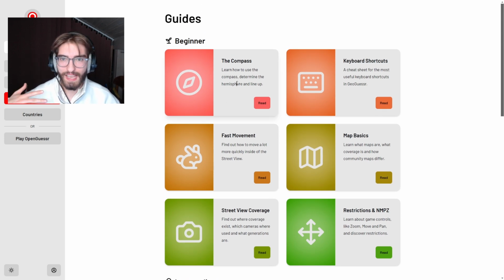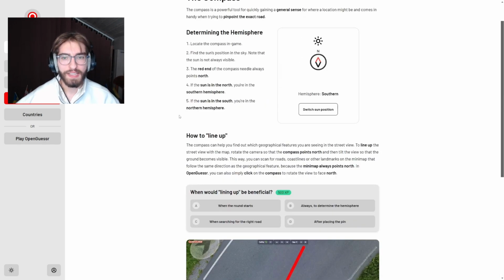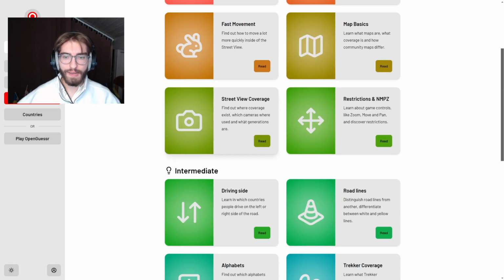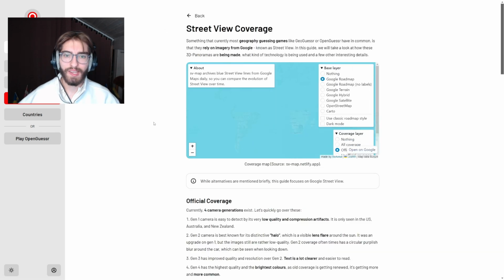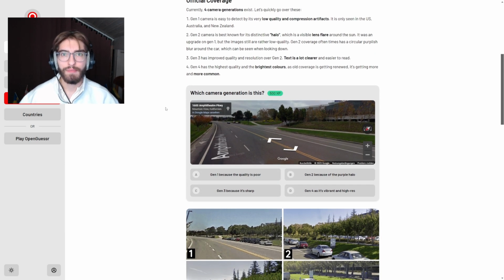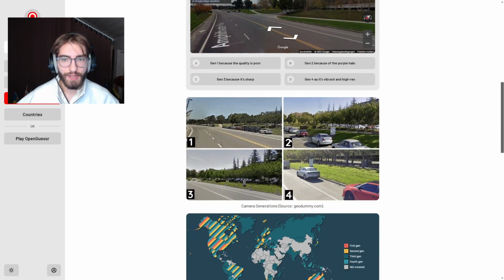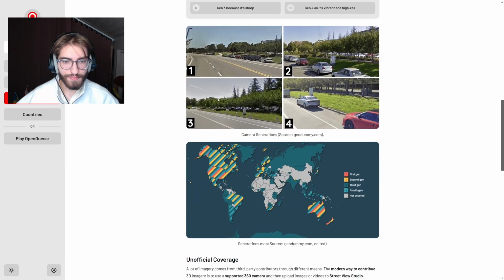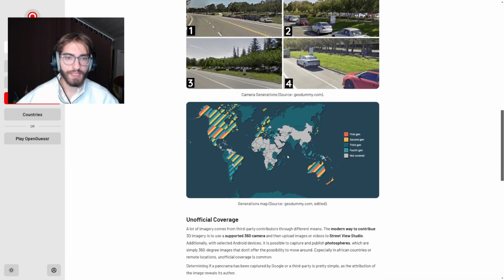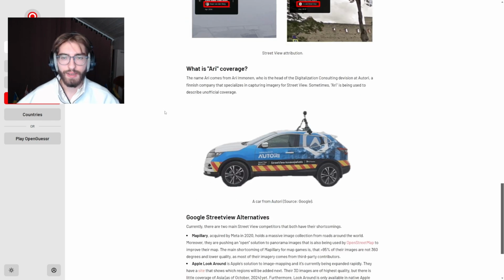So for example, just the basics, if you want to know how to use the compass ideally, so that you know where the sun is and how to angle up roads, everything is explained here. So this is great. Or for example, Street View coverage, just knowing which countries have Street View, you can see that here. And then it also explains what camera generations are. I think that's a very important thing for beginners to distinguish. This is explained very well. Here you can see which countries have which camera type and coverage type. So this is also great, and then it explains unofficial camera coverage and so on.